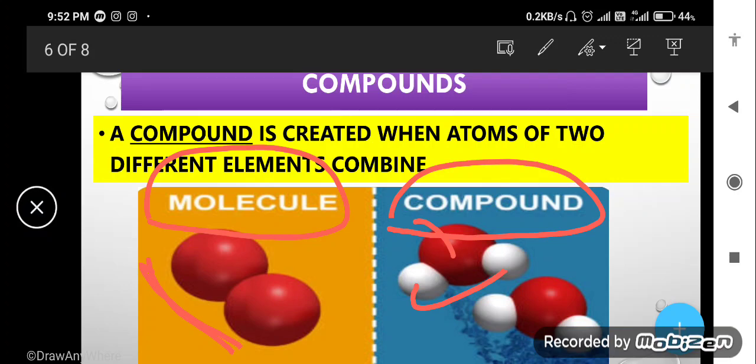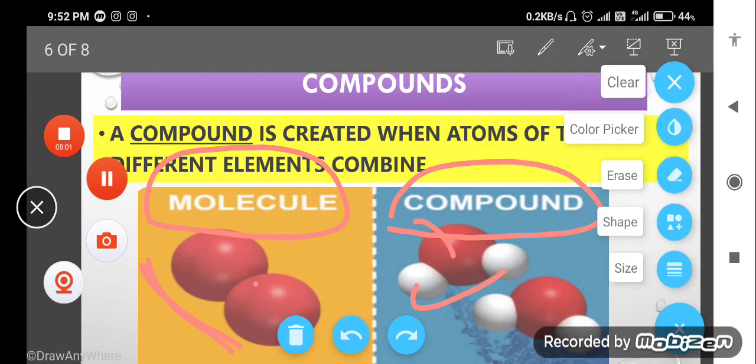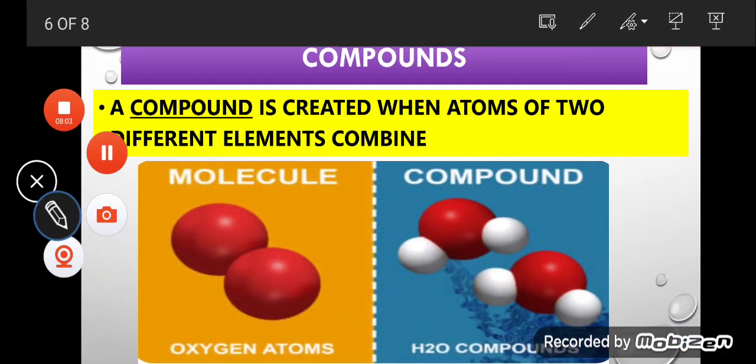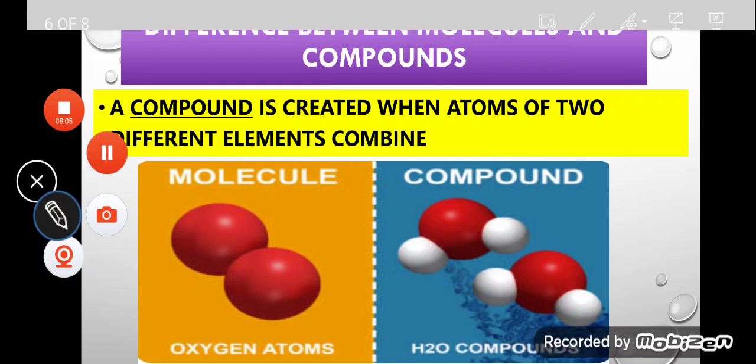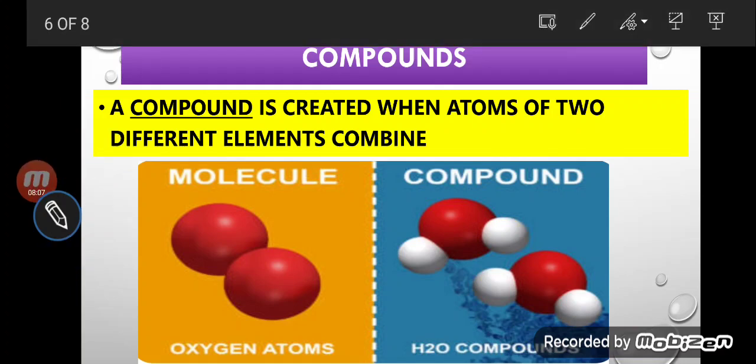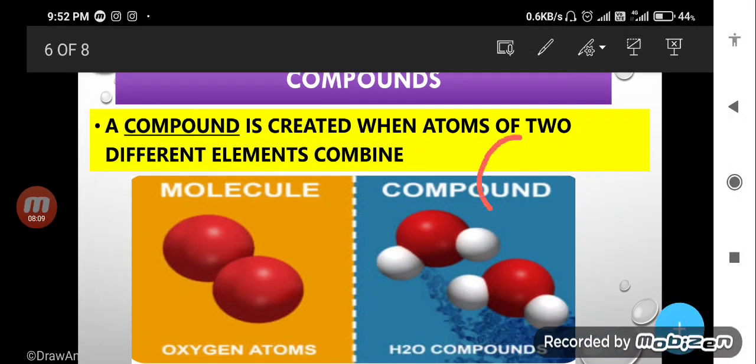In the case of oxygen gas, you cannot call it a compound, you will only say it is a molecule. Why?